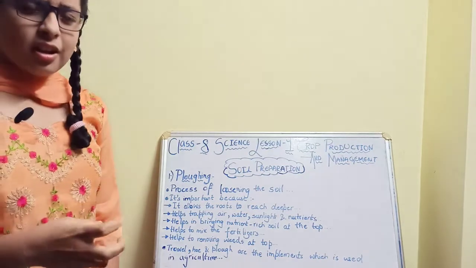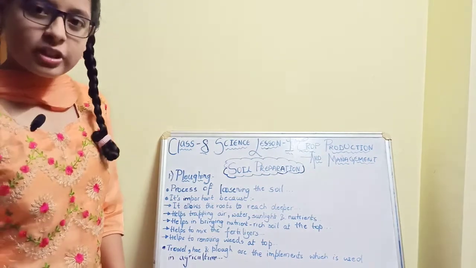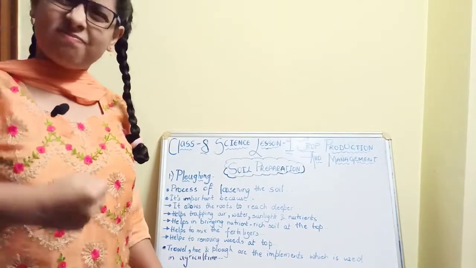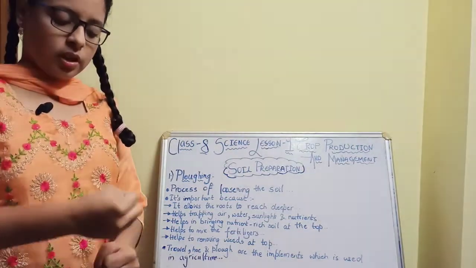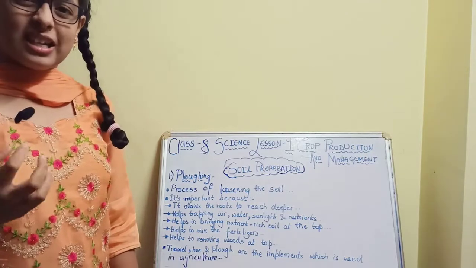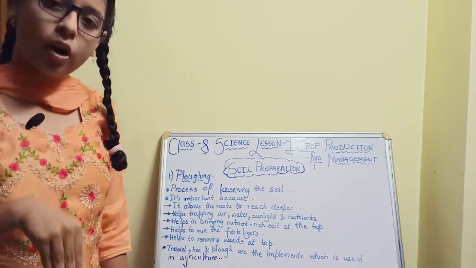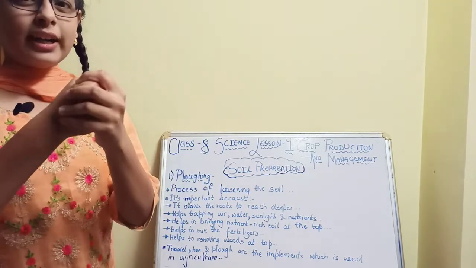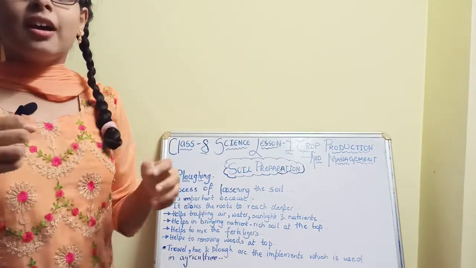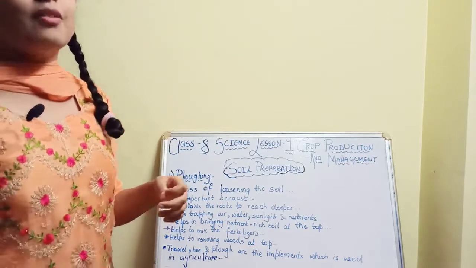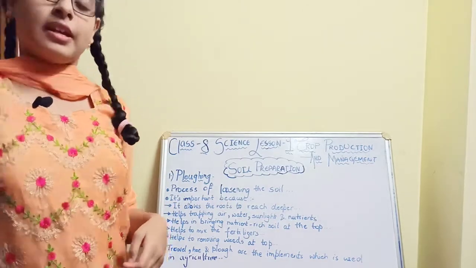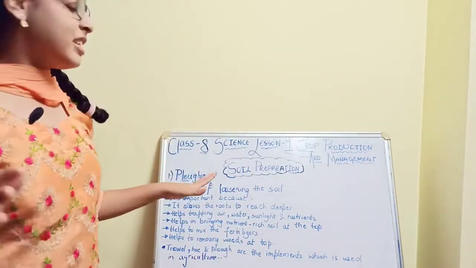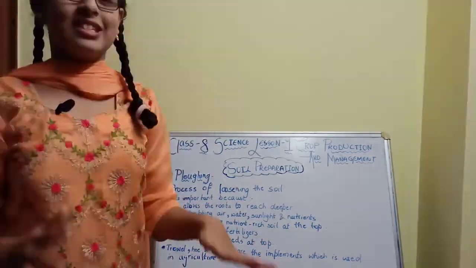If the roots go deeper into the soil, they hold firmly to the soil, so the plants cannot be removed by hands. This is the first main important reason.